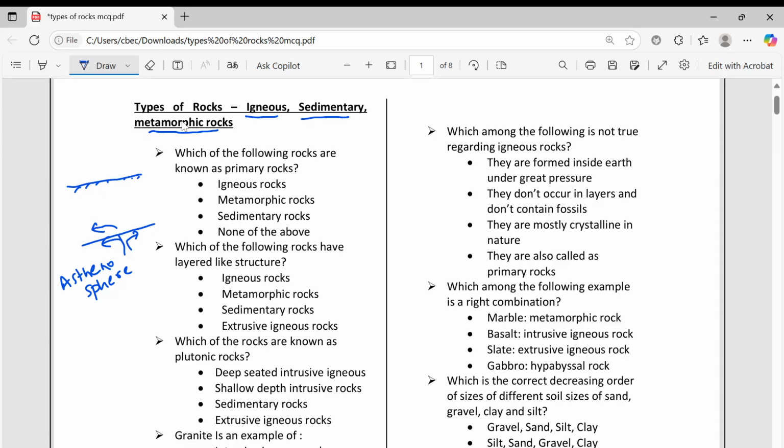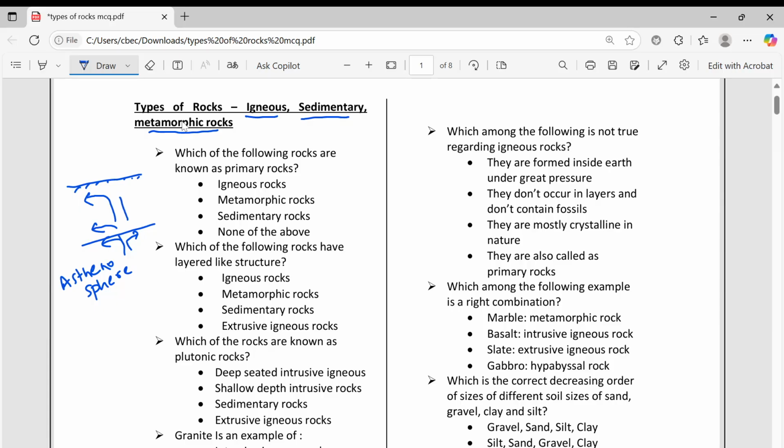These types of rocks are called intrusive rocks. Some rocks are coming and settling just below the surface. Intrusive means below the surface, they are settling there. They are not erupting out of the surface.